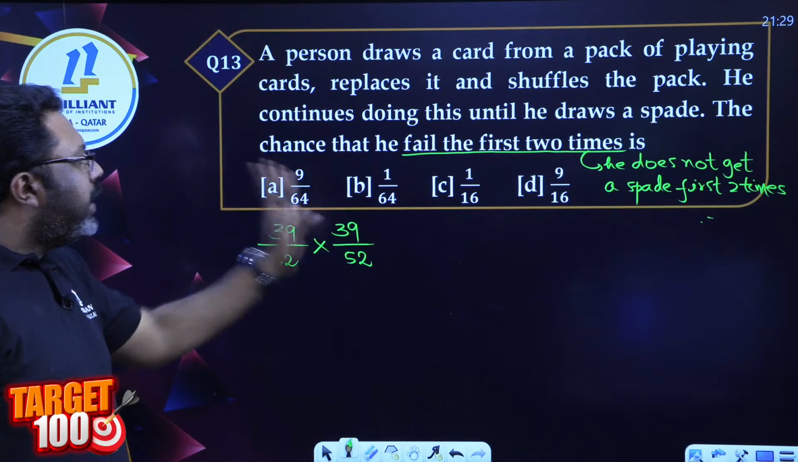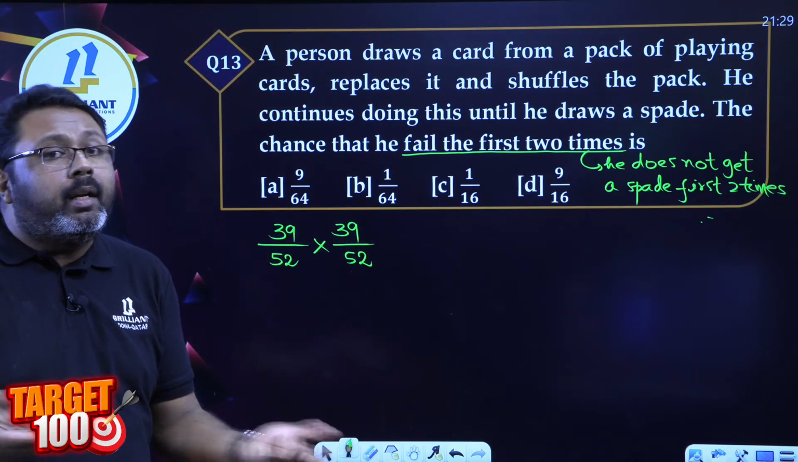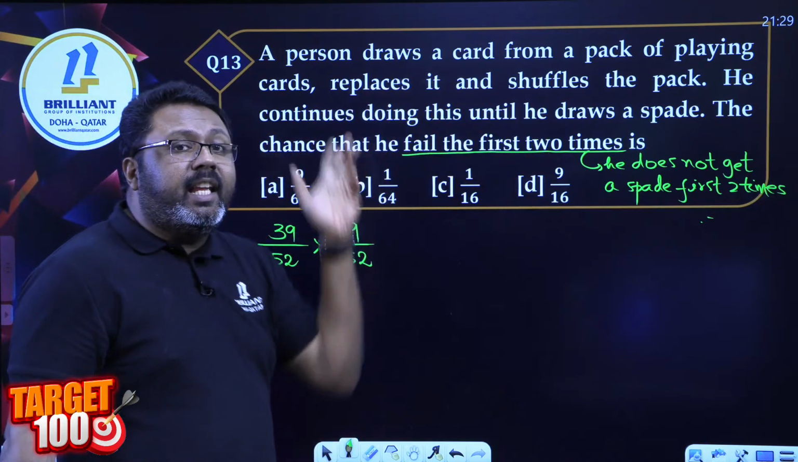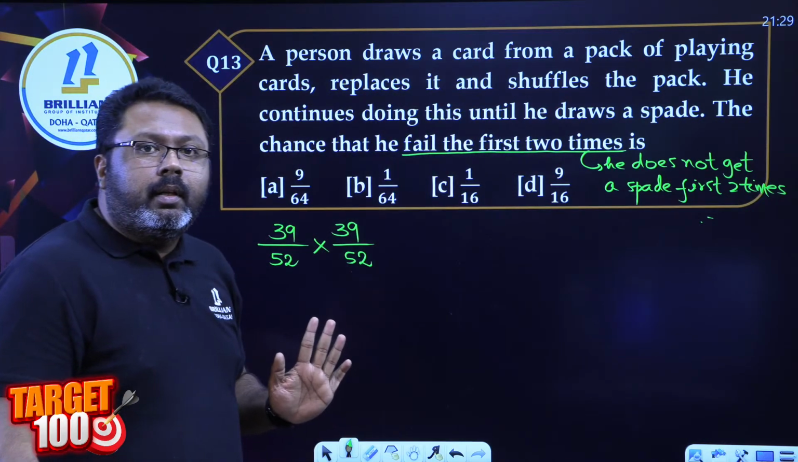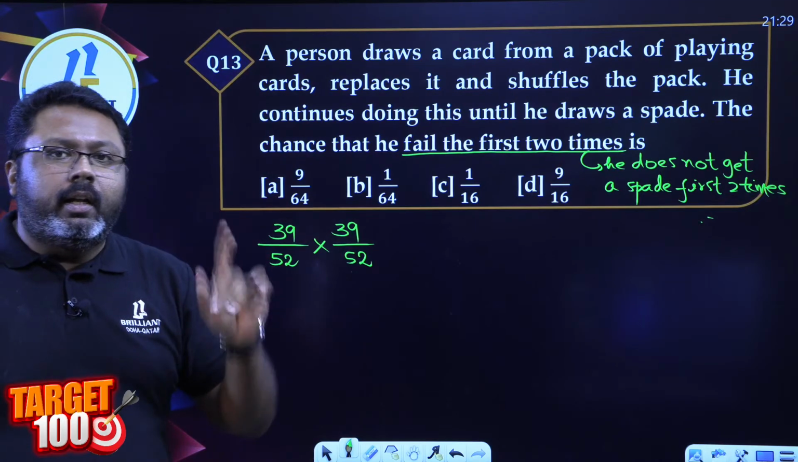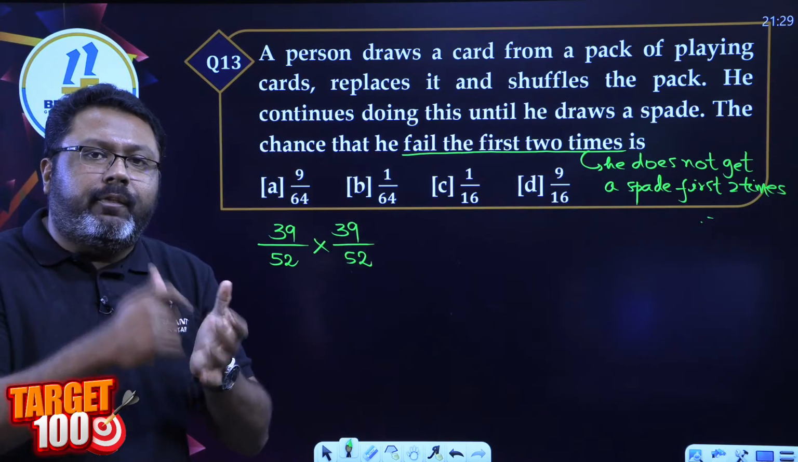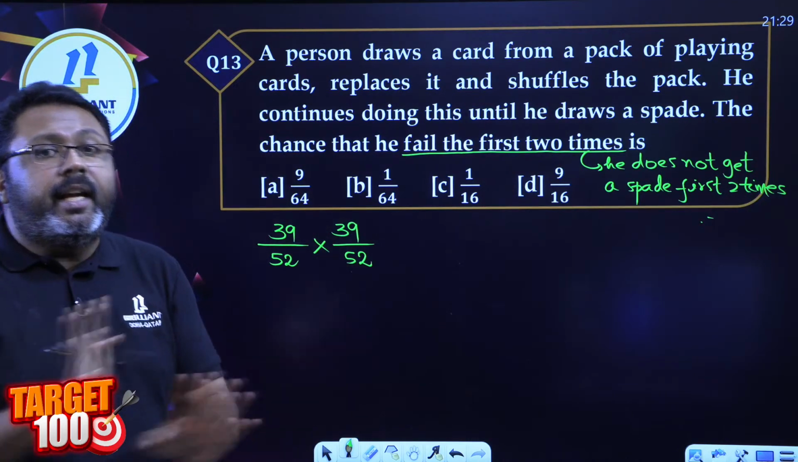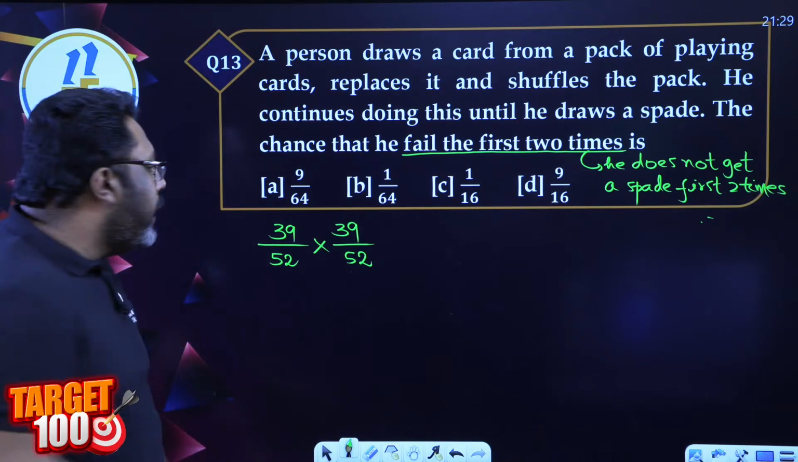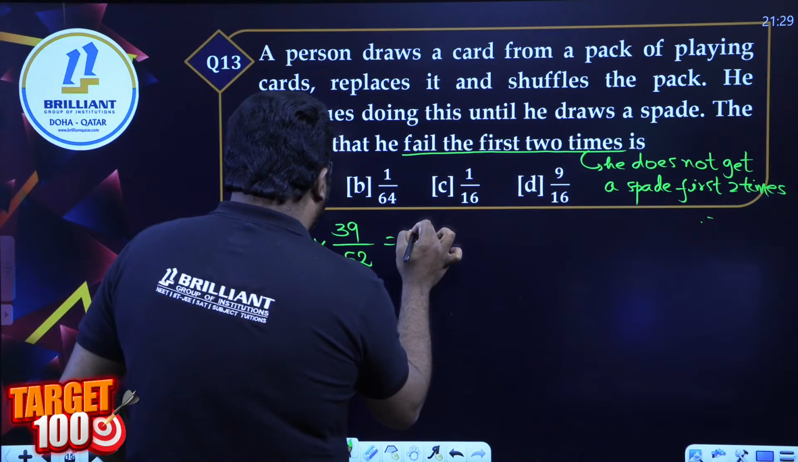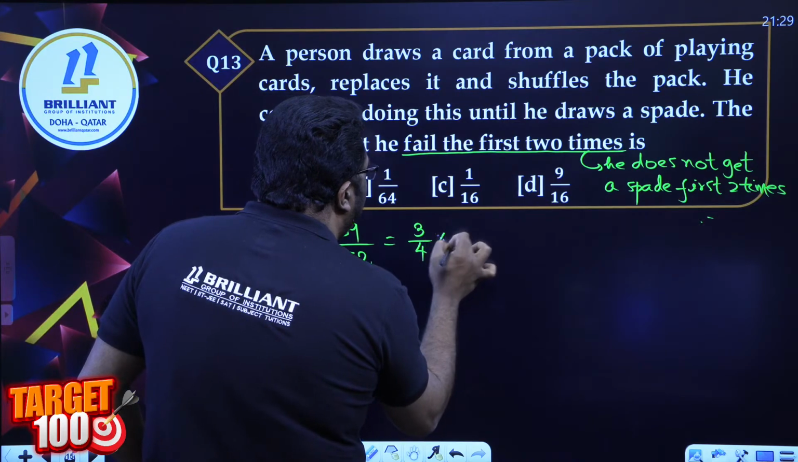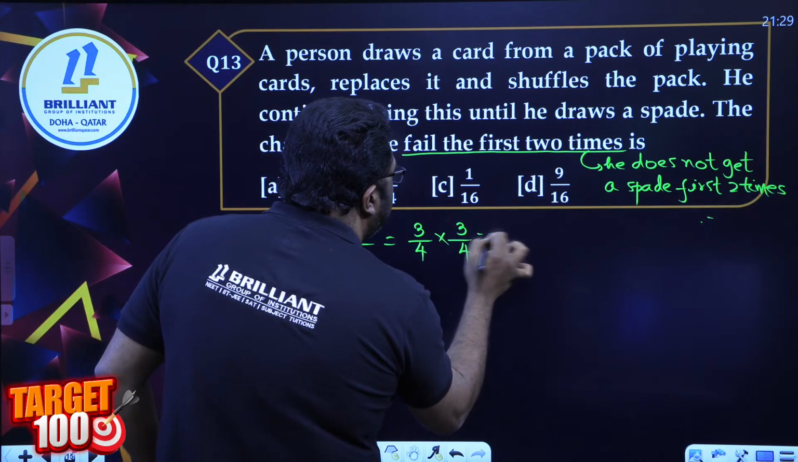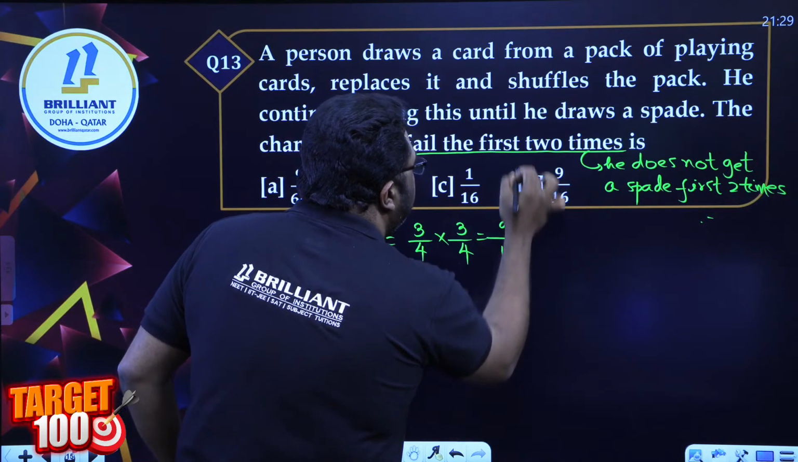So the first 2 times he failed. After that what happened? I don't know. They never said anything about what happened after that. He took the card, he failed. Again he replaced it, again he shuffled it, he took a card, he failed. He did not get the spade the first 2 times. So actual answer is 3 by 4 into 3 by 4, which is 9 by 16. Option D.